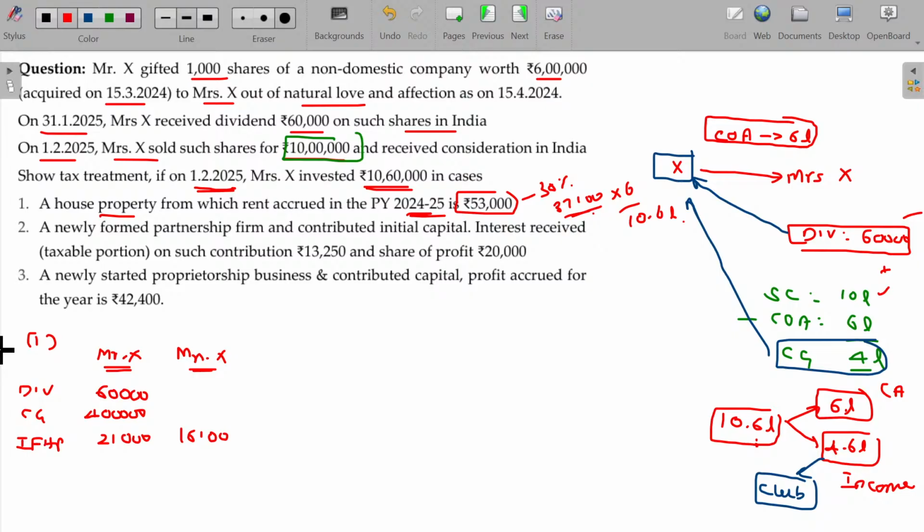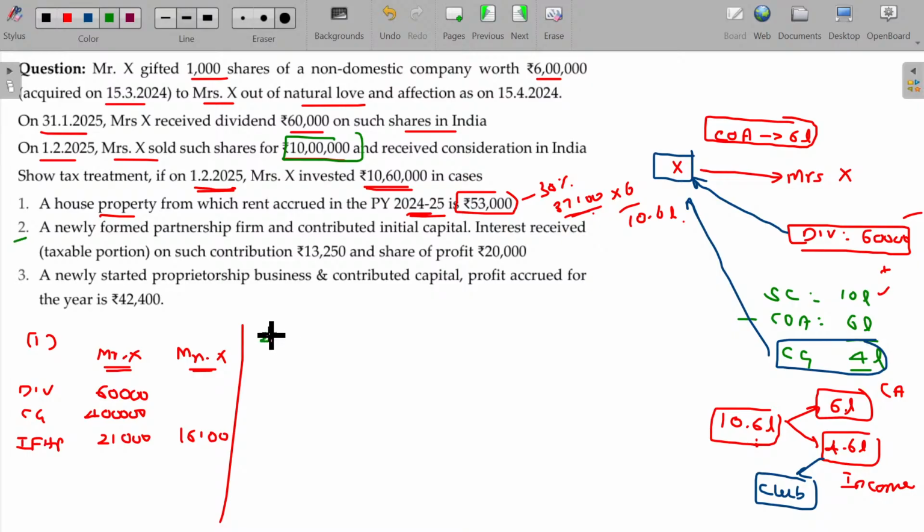For the original amount transferred, any income generated, even after the conversion, any income subsequently generated will be clubbed. So always remember, for the income earned, what is the total amount invested? In the total amount invested, what is the original value transferred by Mr. X to Mrs. X? 6 lakhs. Only to that extent is it clubbed.